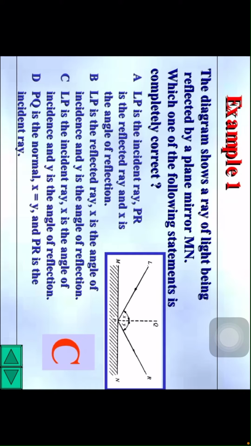Which one of the following statements is completely correct, children? Observe here, four options are given. LP is the incident ray, X is the angle of incidence, and Y is the angle of reflection. This is the right answer, children, because angle i equals angle r always. So X is the angle of incidence, angle Y is the angle of reflection.